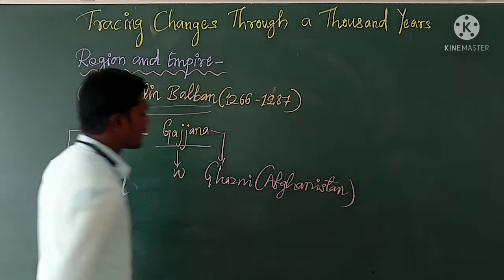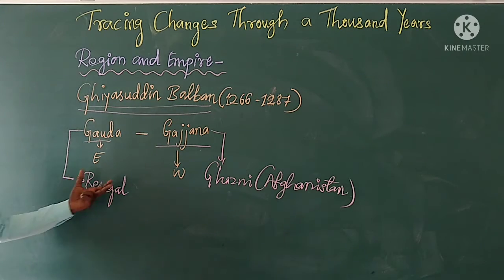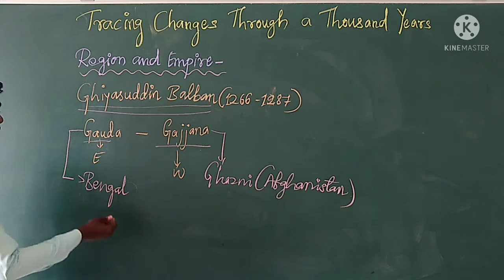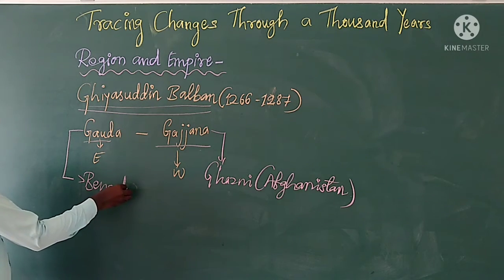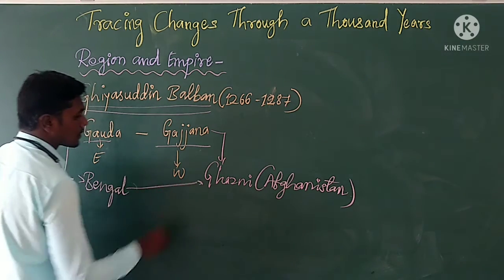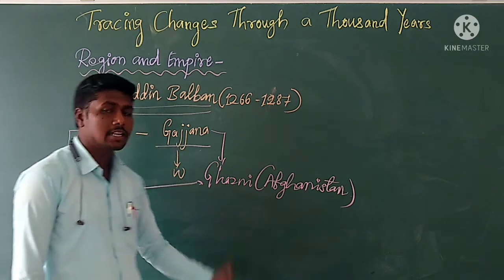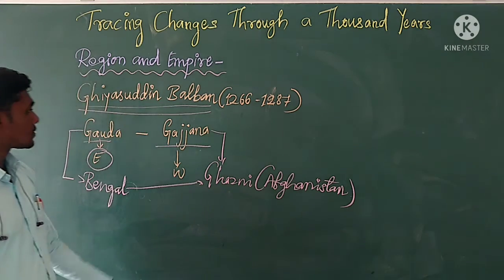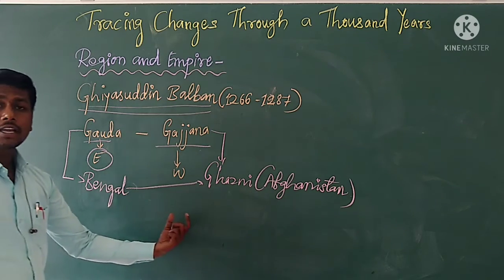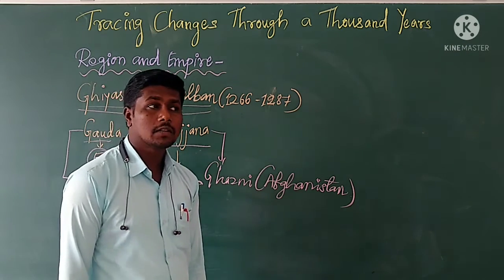Which means Ghiyasuddin Balban's control was extended from Bengal to Ghajni of present day Afghanistan. In the eastern side Bengal and in the western side Ghajni or Gajjana. This was the area controlled by Ghiyasuddin Balban.